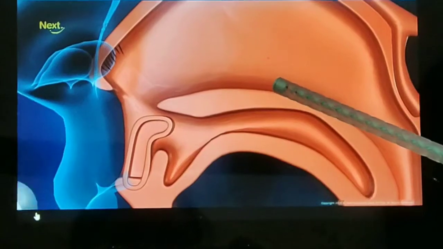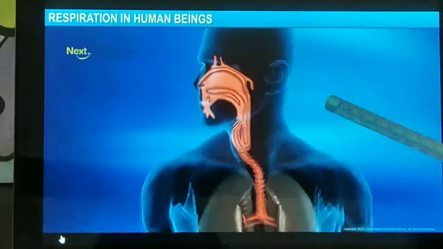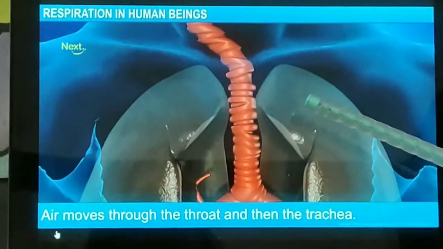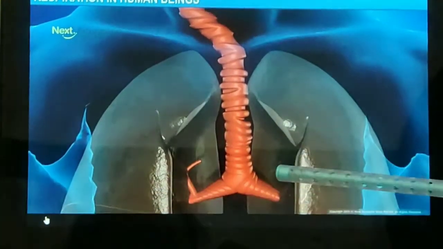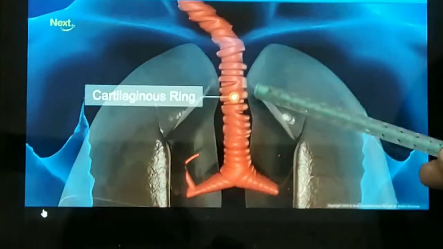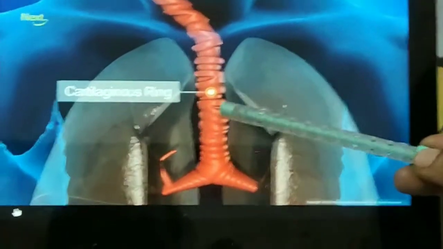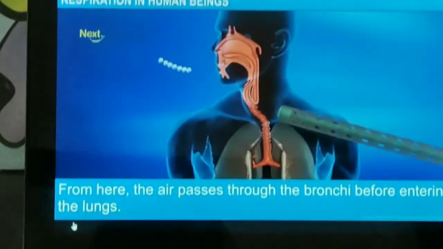The passage is also lined with mucus and has fine hairs which help in filtering the dust particles out from the inhaled air. Then the air comes to the trachea. Trachea has rings of cartilage. These rings of cartilage ensure that the air passage does not collapse.